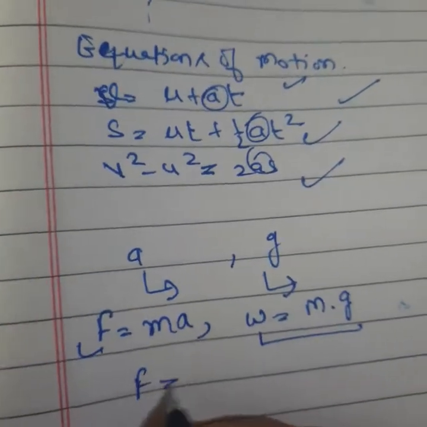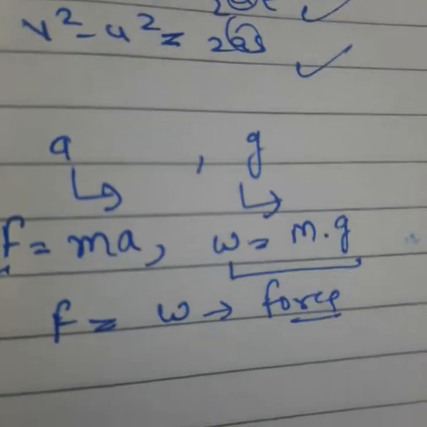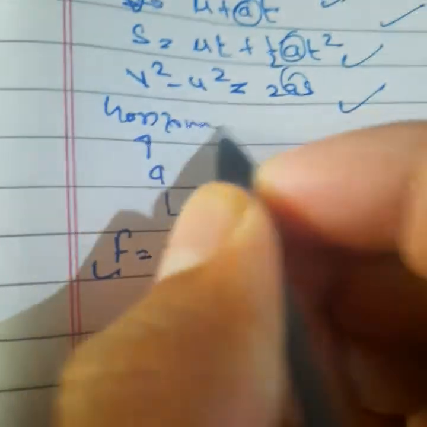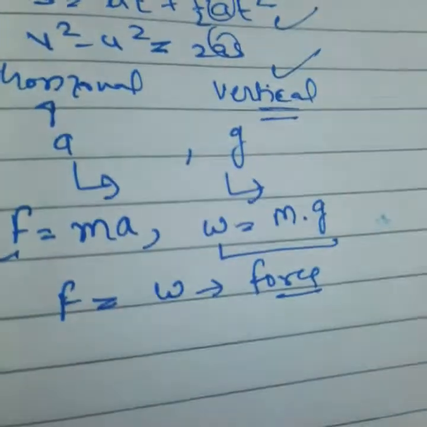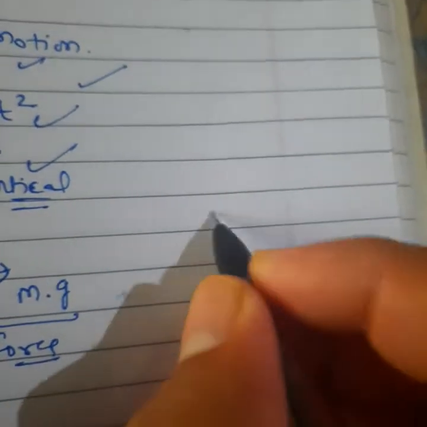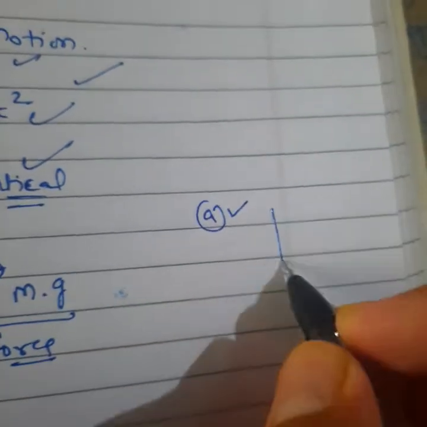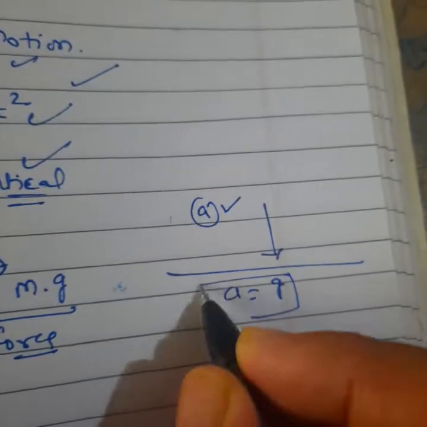F is also a force, and weight is also one kind of force, applied by the object. But this one is for horizontal and this one is for vertical. When a car or bus moves on the surface of the ground, acceleration acts. And when you throw anything towards the ground, this acceleration converts into gravity.